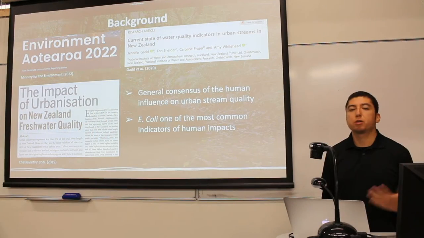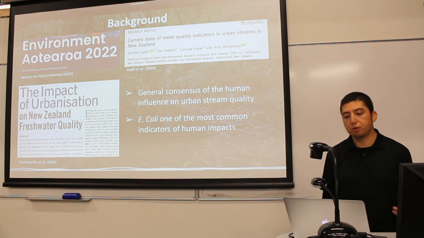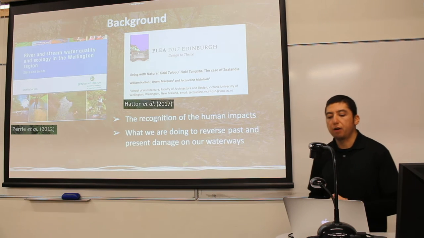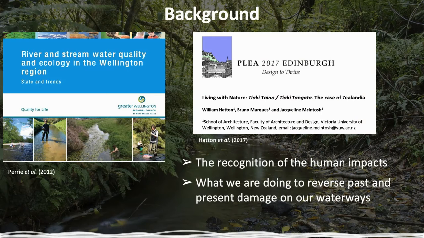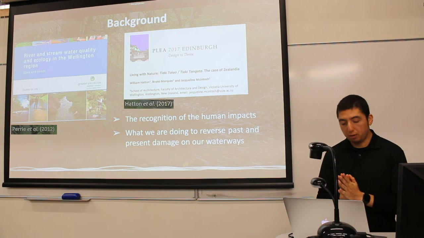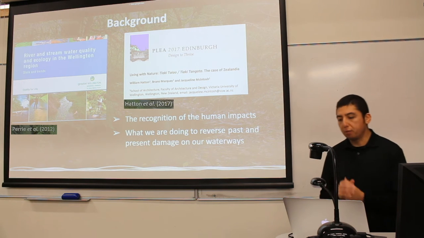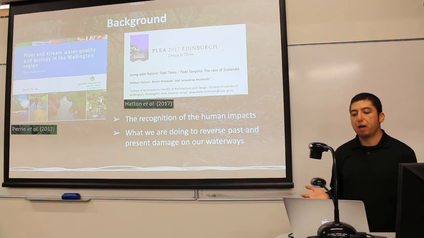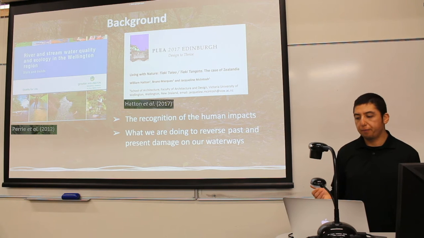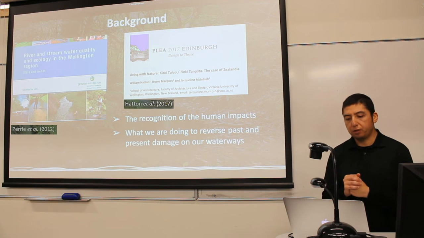It is known that urban streams might have significantly higher levels of E. coli compared to streams dominated by native environments. And unfortunately, the Kaiwharawhara stream is no exception. The report on the left indicates that E. coli is one of the main sources of pollution coming from urban areas, more specifically from wastewater overflow after rainfall events. The paper on the right, however, explains how we can reverse past environmental damage and restore the Kaiwharawhara stream as done by Zealandia. And that is our inspiration.